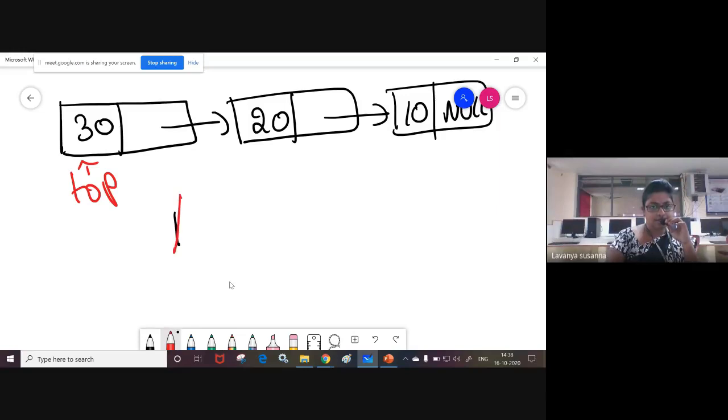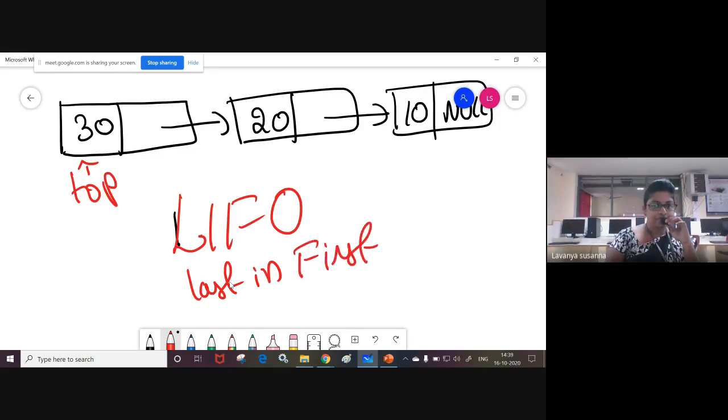LIFO means last in, first out. Last inserted element will be deleted first. First out means deleted first. LIFO is the principle of stack.